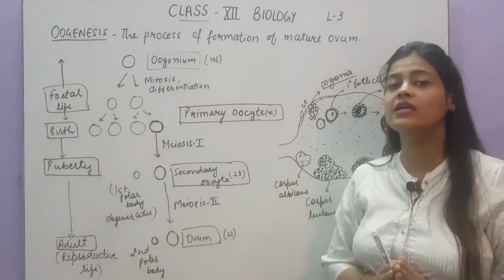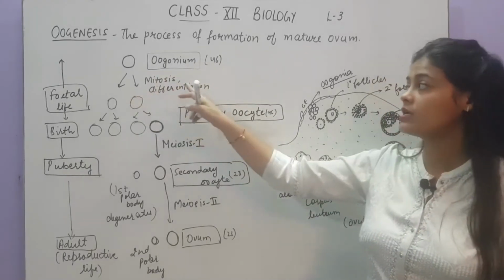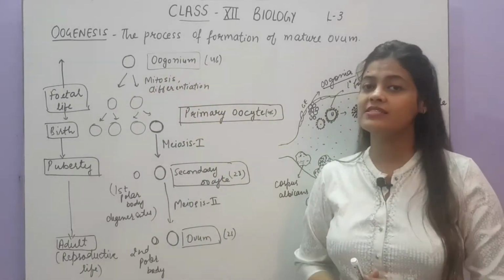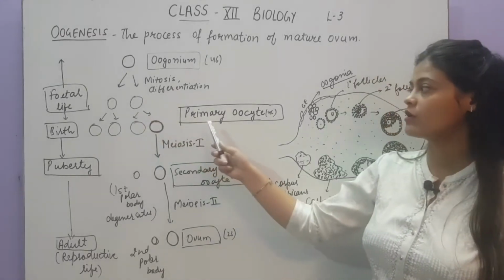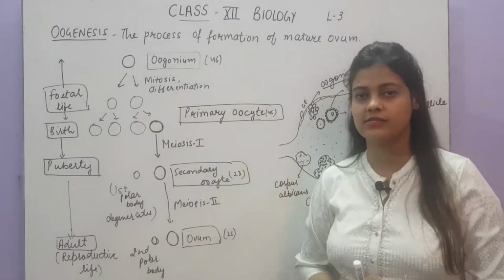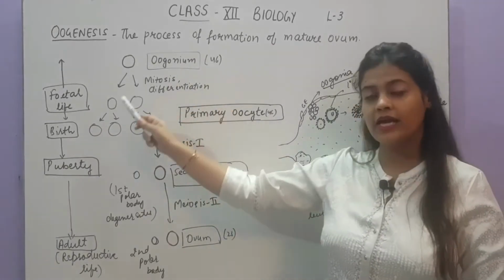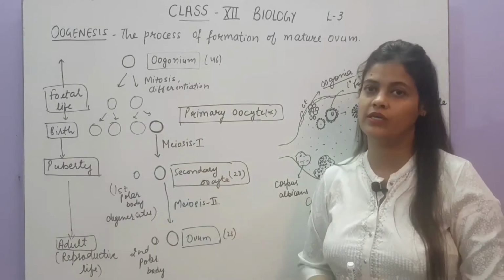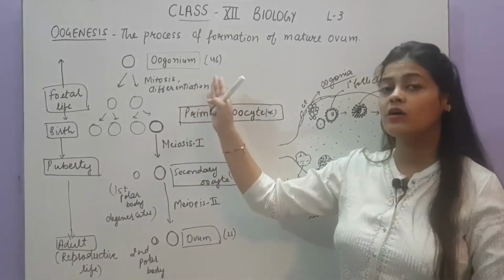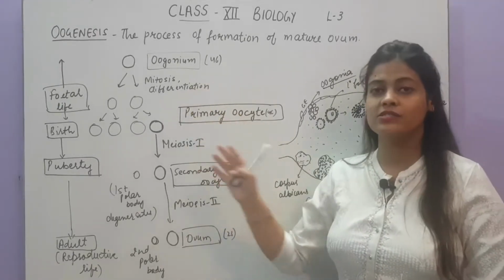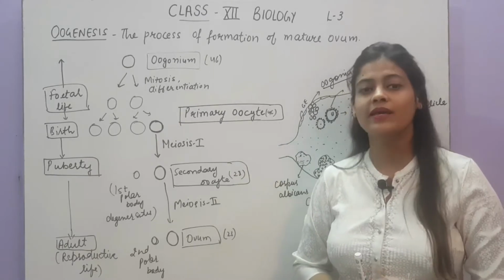They are in millions, and these oogonia will undergo mitosis as well as differentiation to form the cells which are called primary oocytes. This whole thing happens in the fetal life only, meaning when the development of the female fetus takes place, at that time the oogonia will undergo mitosis and differentiation to form a number of cells which are called primary oocytes.